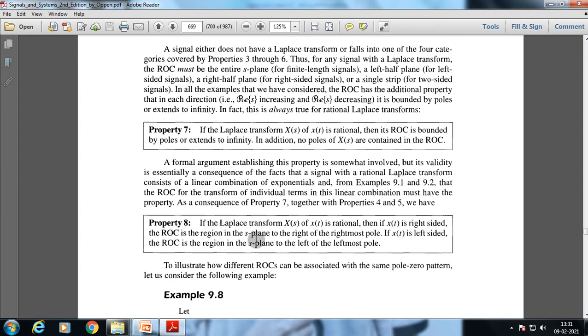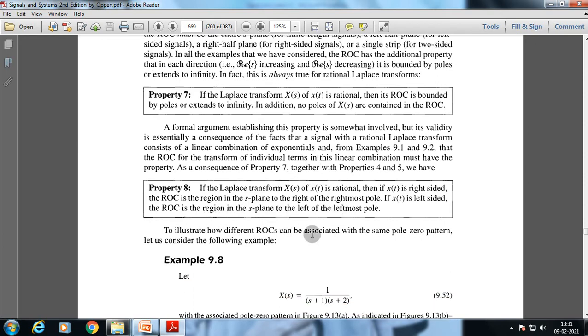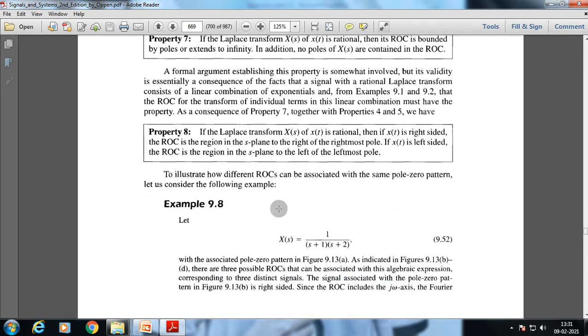if x(t) is right-sided, the ROC is the region in the s-plane to the right of the rightmost pole. If x(t) is left-sided, the ROC is the region in the s-plane to the left of the leftmost pole. To illustrate how different ROCs can be associated with the same pole-zero pattern, let us consider the following example.